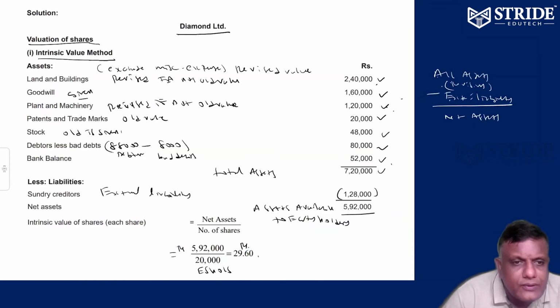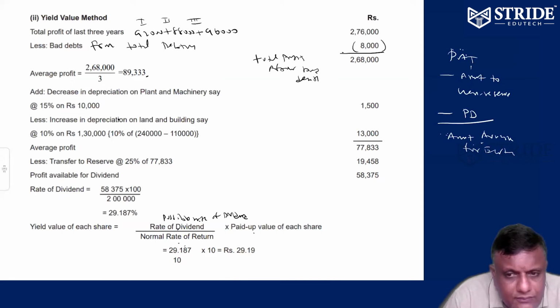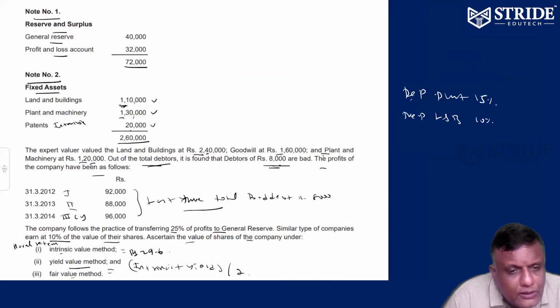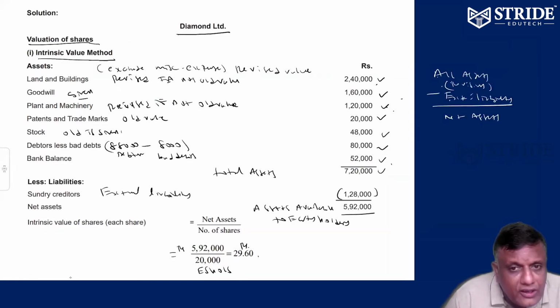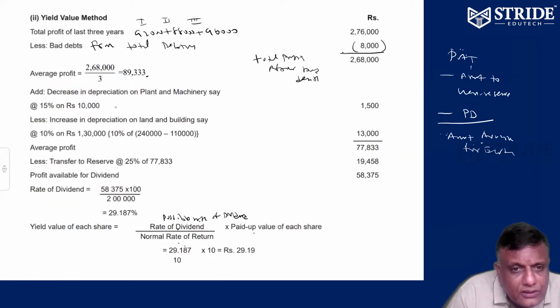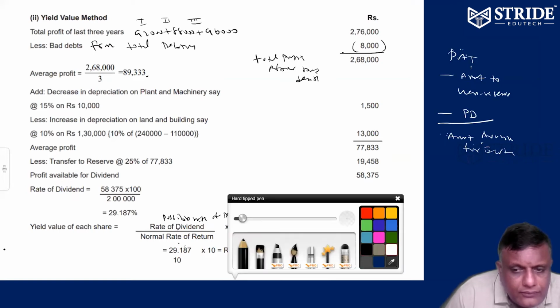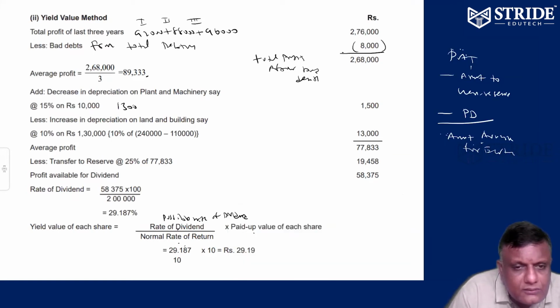Anyway, now a very important point. What is the old plant value? 1,30,000. What is the new plant value? 1,20,000. How much did the plant decrease? 10,000. See the line, very important line. So the plant decreased by 10,000. How do you come to know? Earlier 1,30,000, now 1,20,000, into 10%.